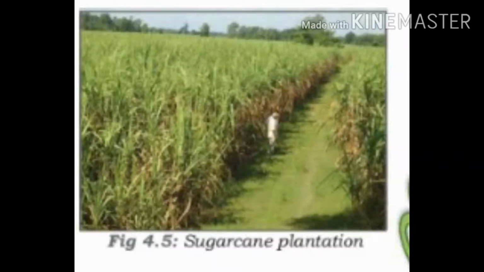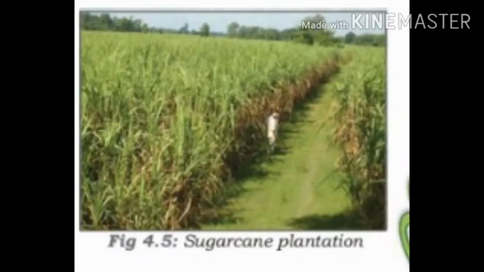Commercial grain farming is practiced on lands spreading over hundreds of hectares. These are called farms. Different types of modern high-tech equipment are used for the cultivation. In which type of cultivation are high-tech equipments used? Commercial grain farming.